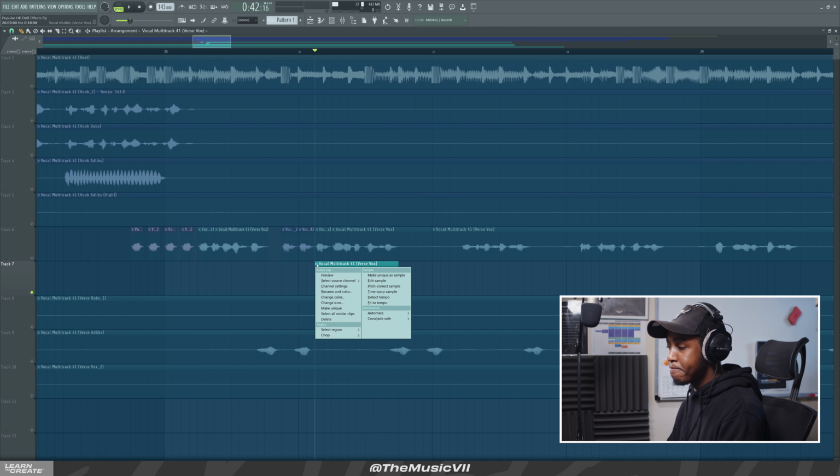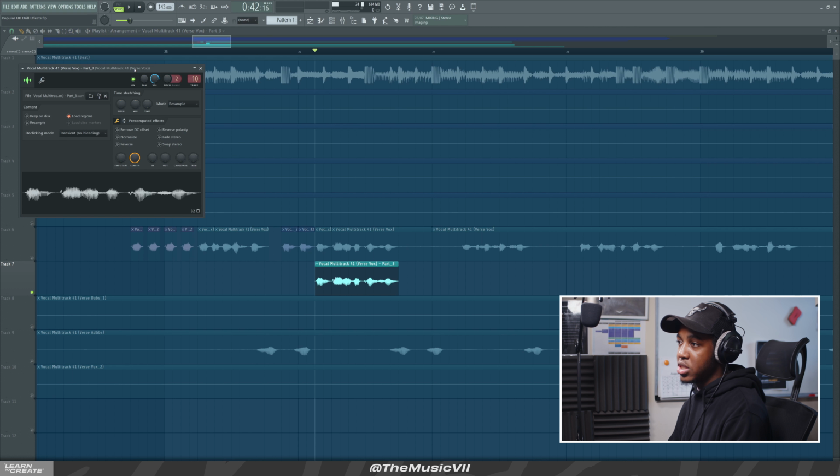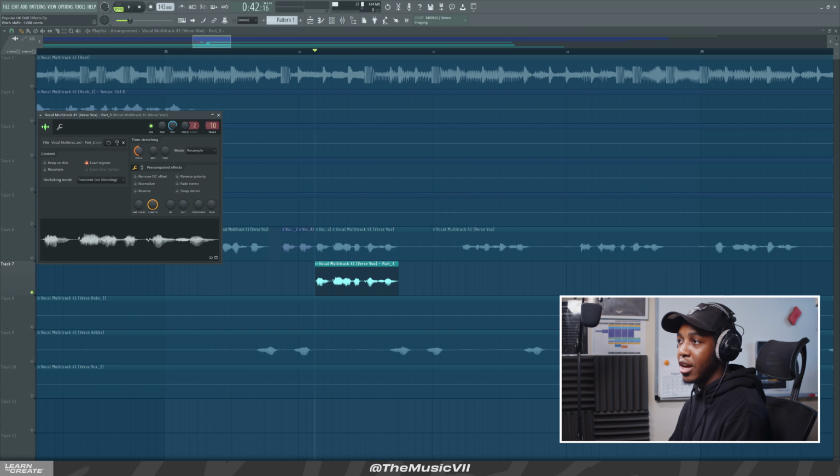To do this effect, you want to left click on this button here. We're gonna make this unique as a sample, okay? Make unique as sample, save it. I just press enter very quickly and double click the vocal now. Where it says pitch, you want to decrease that.